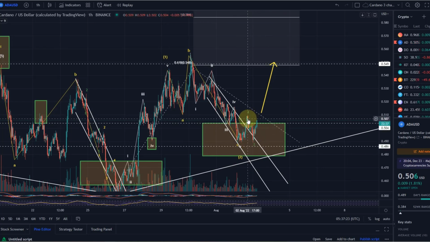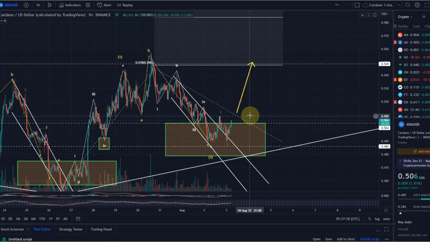Unfortunately, there was a bit of a fake out. We moved up yesterday, then came down again, a fake out into the channel. But we didn't make a lower low, and we continue our move higher. Now, what's next for the bulls?